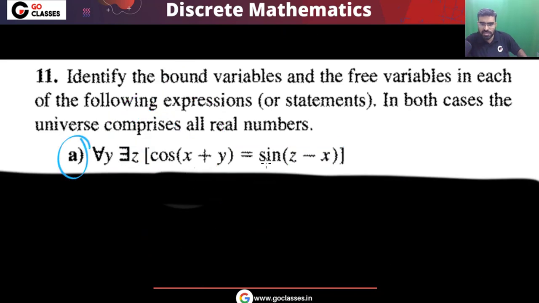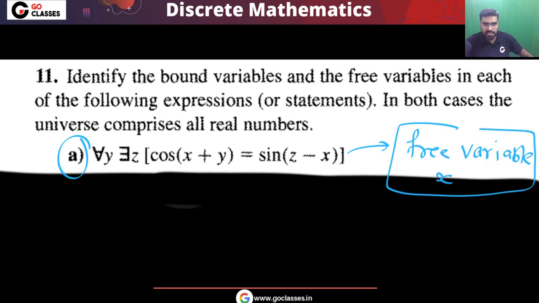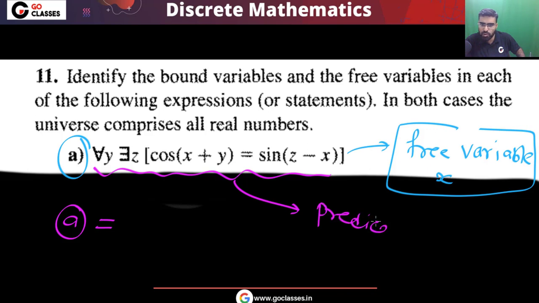So in this option A, I can simply say that there is a free variable, and this free variable is x. So finally, this statement A is a predicate over variable x. This expression is basically a predicate because it depends on the variable x. There is a free variable x, so this is a predicate over the variable x.